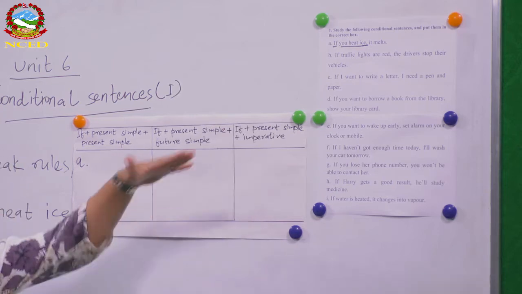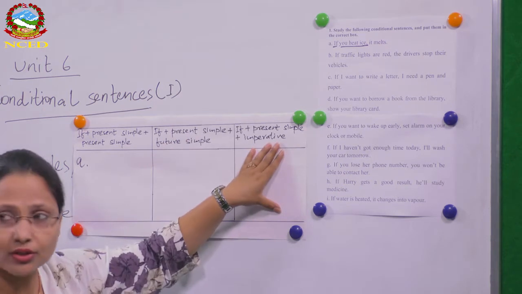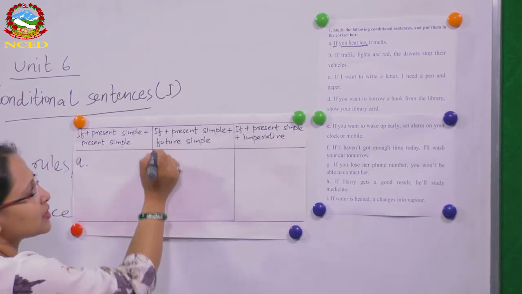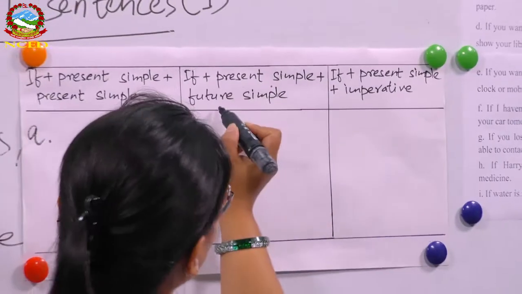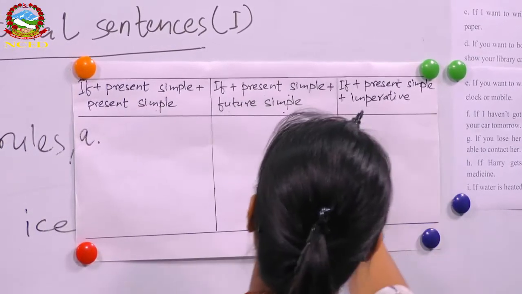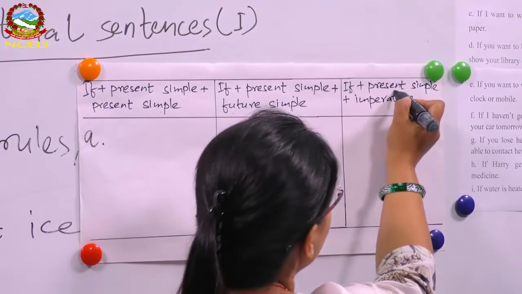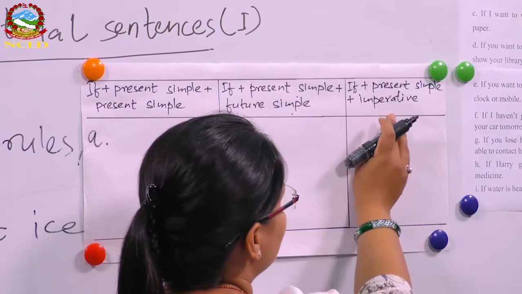Similarly, we have to identify sentences that fit into these other two categories too. The second one is: the if clause is in simple present tense, the main clause is in simple future tense. And the third category is: the if clause is again in simple present tense and the main clause is an imperative sentence.